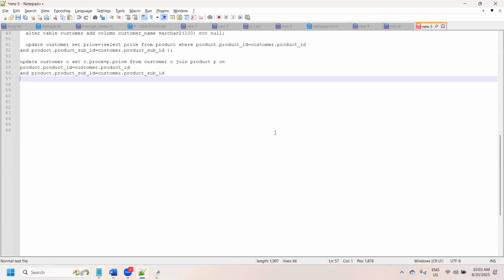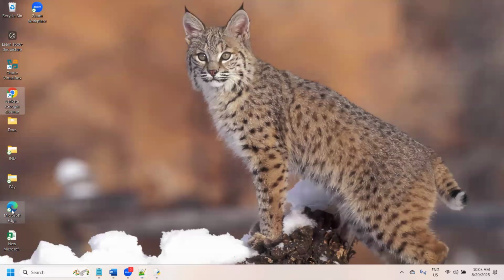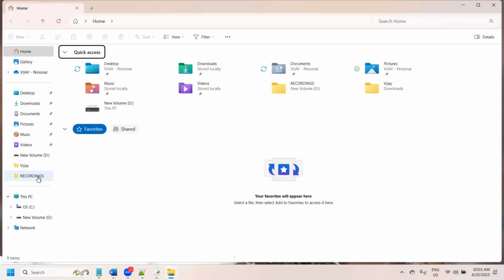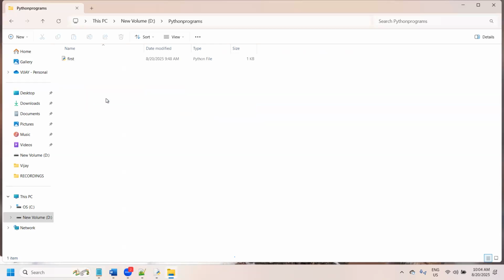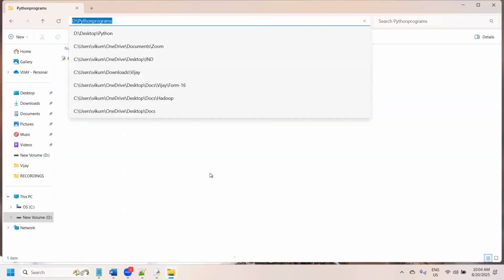This program is open, right? So we need to use the absolute path. If the Python program is in a different location, we need to follow the exact path, right? Since our program is in a different location, we need to follow the exact path, the same way we execute shell programs.